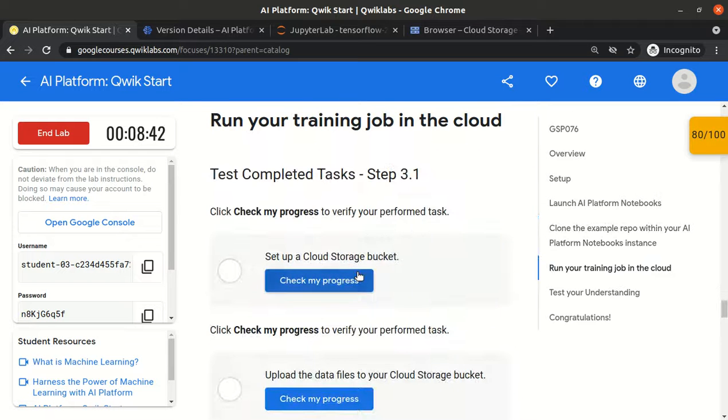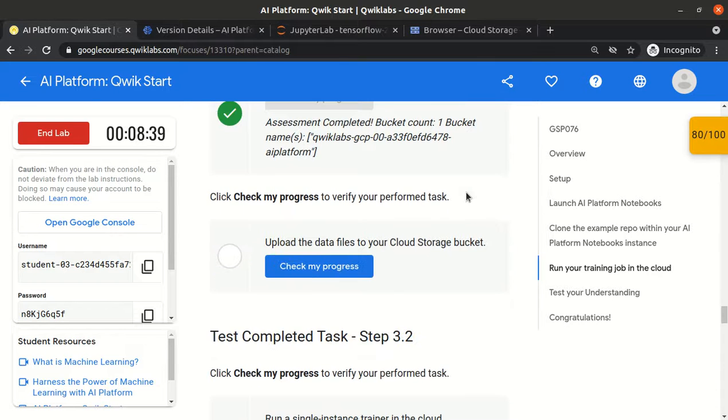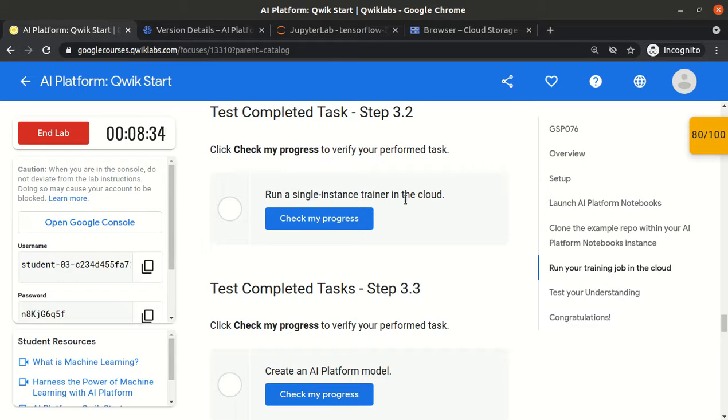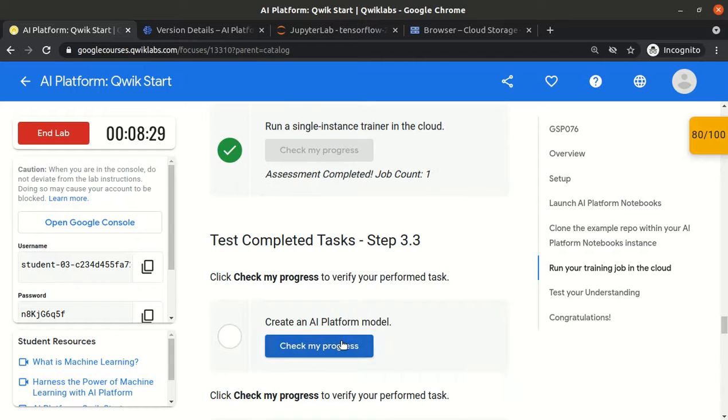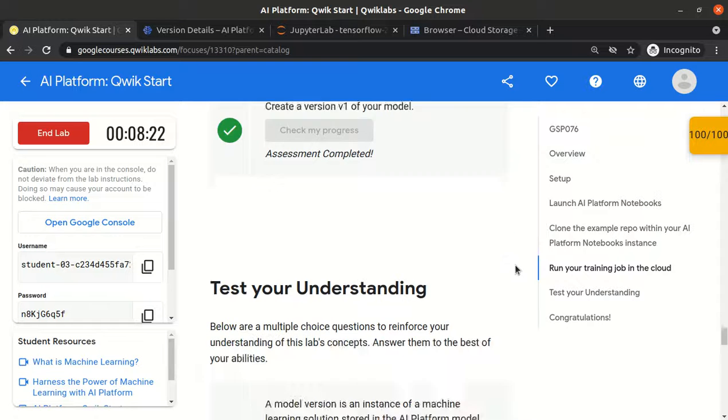Check my progress. That is done. Storage cloud bucket we have created, and we have uploaded our files. Yes, we have created an instance of the notebook. Yes. Oh, yeah, that is also completed. We have created version v1. Yes.